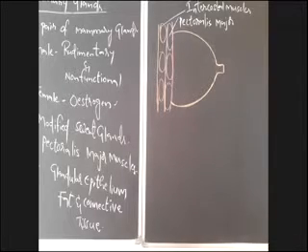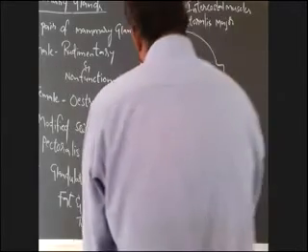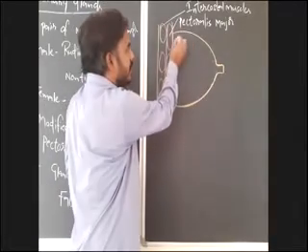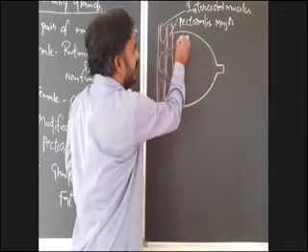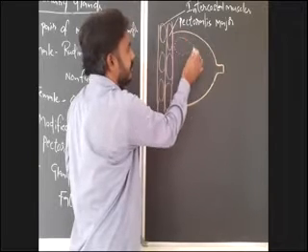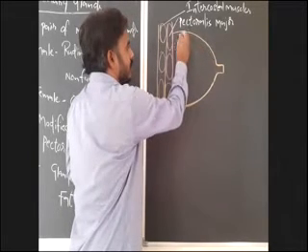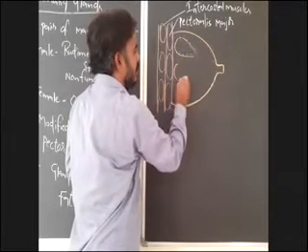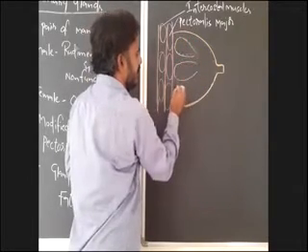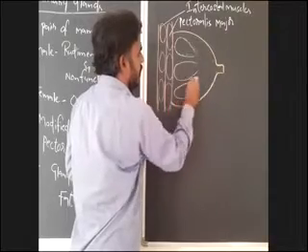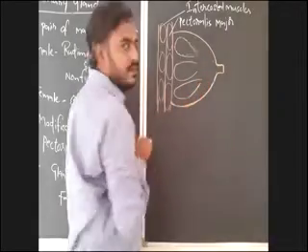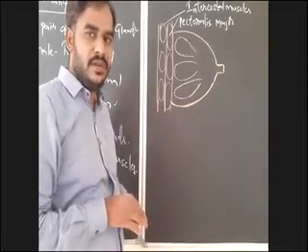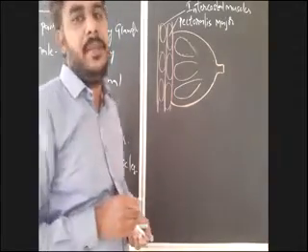Now, I'll just draw that, observe. For example, see the glandular tissue here, it is divided like lobes. So it is one mammary lobe. It is another mammary lobe. It is another mammary lobe. Like that, there are 15 to 20 mammary lobes.